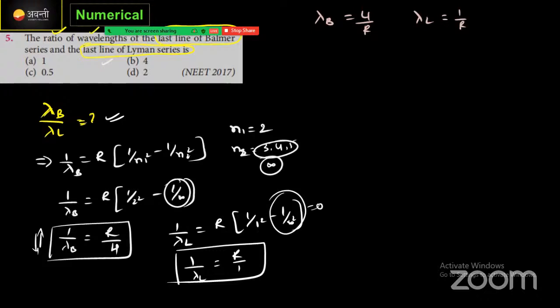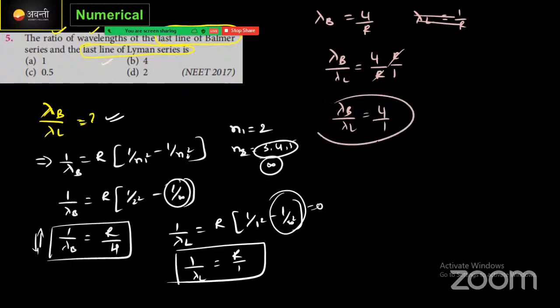No worries. Lambda B by lambda L. Lambda B means now it will be 4 by R. Lambda L means again 1 by R. R cancels. Lambda B by lambda L will be equal to 4:1. It is nothing but 4. Exact answer is option B. Right.